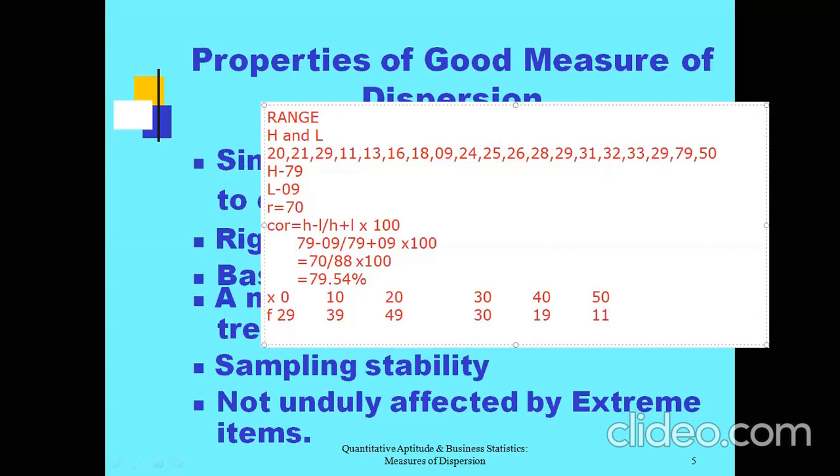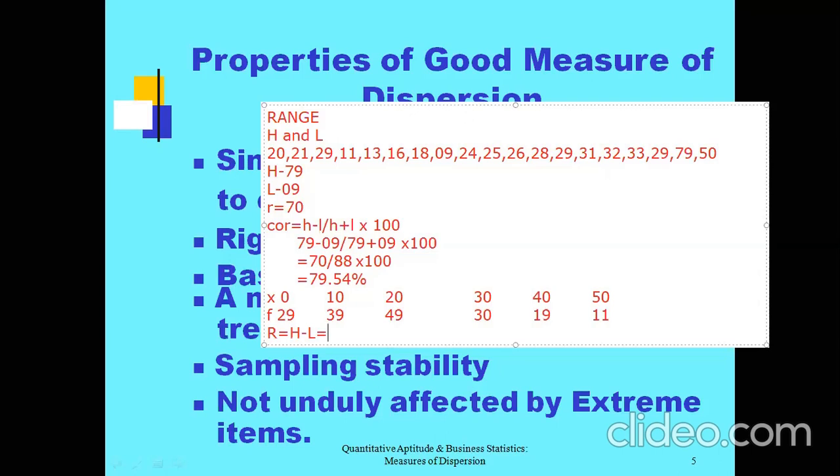Now they will ask you to calculate range and coefficient of range. How to calculate range? Highest value minus lowest value. What is your highest value?